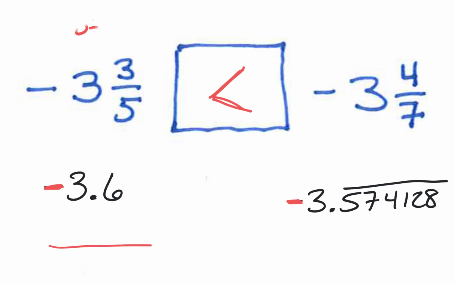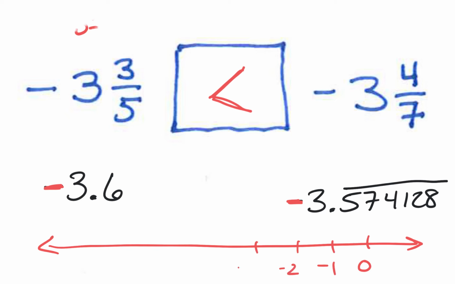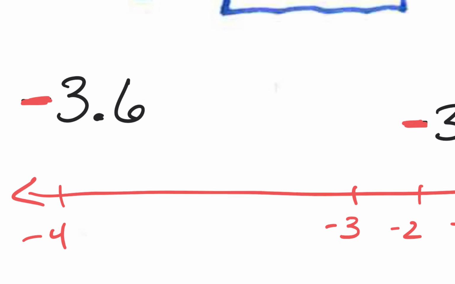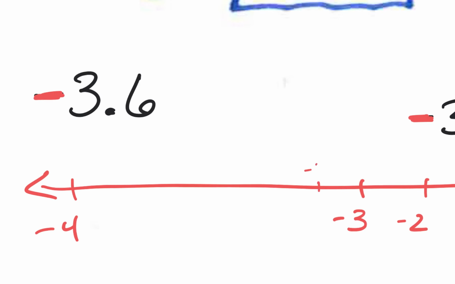If I were to draw a number line right now, and I have 0, -1, -2, -3, and then let's just say -4 is over here. And I know that's not spaced properly. But if I were to actually break this down, I'd have a -3.1, -3.2, -3.3, -3.4, -3.5, -3.6, up to -4.